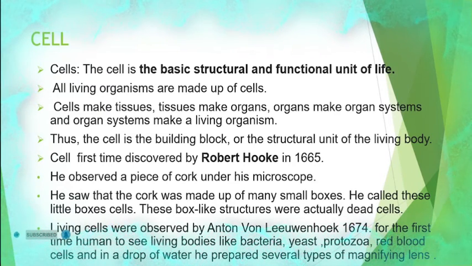A group of cells will form a tissue. A group of tissues will form organs. A group of organs will form an organism. Organs are nothing but things like the heart, lungs, kidney; these are the organs. Organisms are nothing but human beings, plants, animals. These all are organisms, kada.